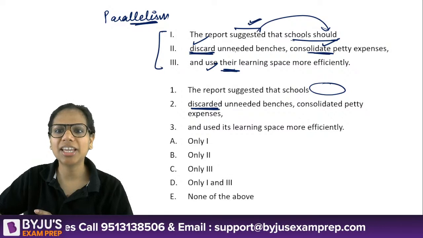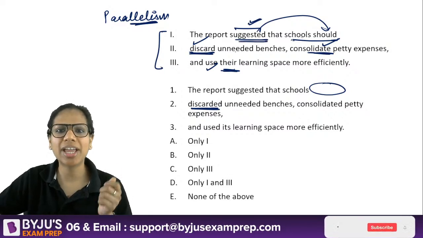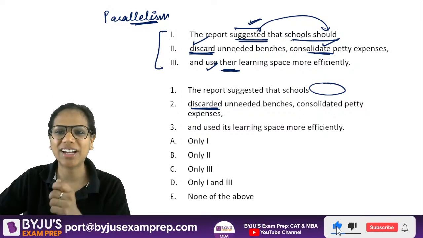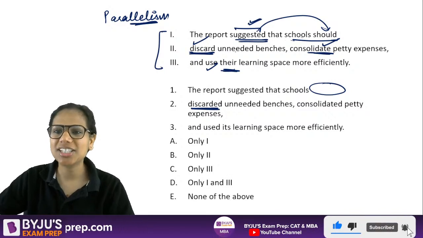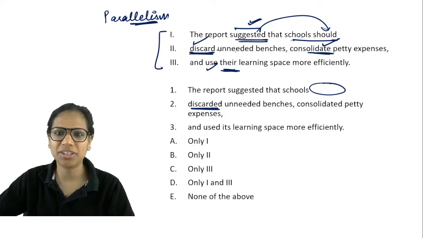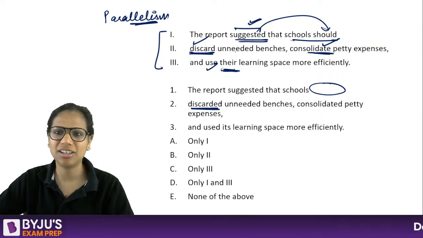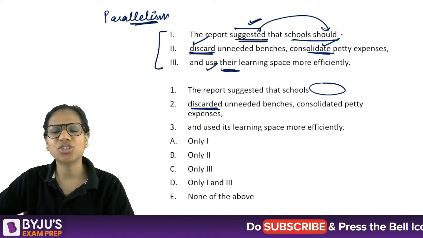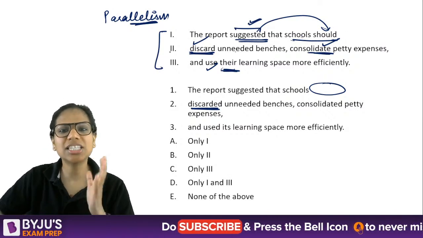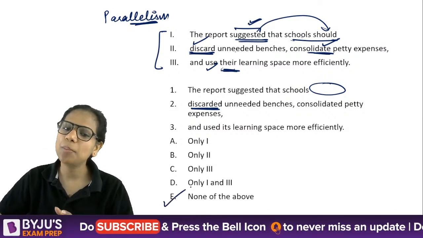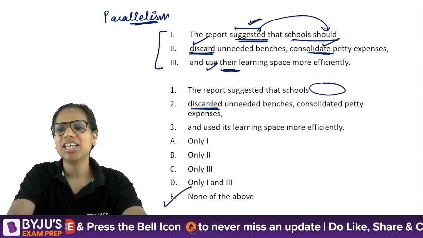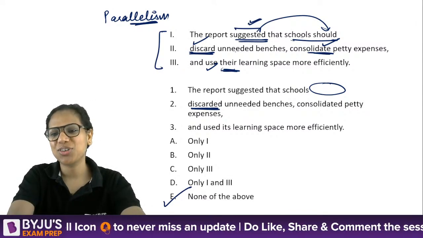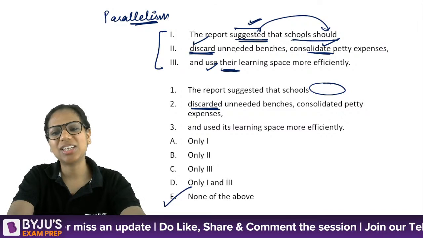I try to focus on each and every word. I have a fault finding approach, a fault finding lens. So I checked suggested, I checked whether should was required. I saw that these were parallel. There should be the pronoun here. And it's a suggestion, so there should be a should. So this is how you have to look at your grammar questions. Perfect, absolutely correct, none of the above. No error here, very good.